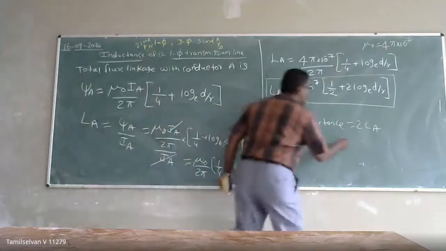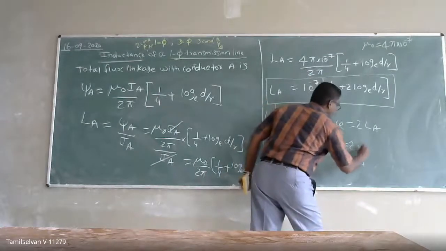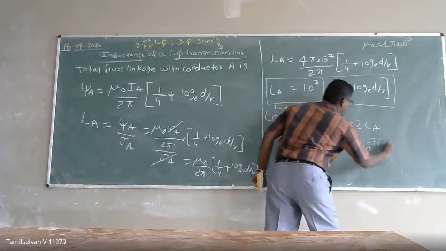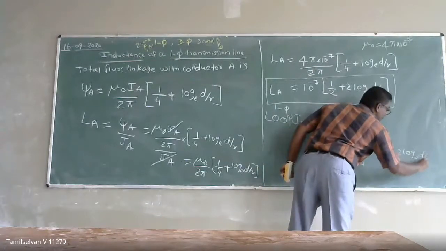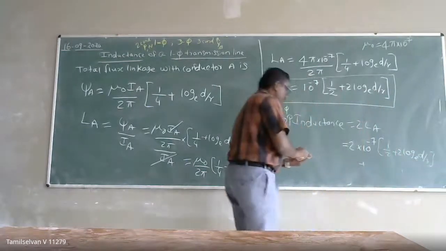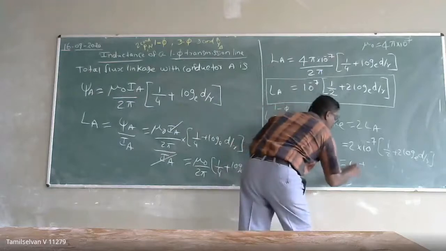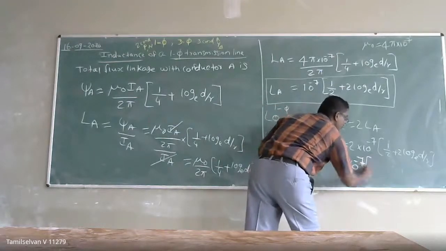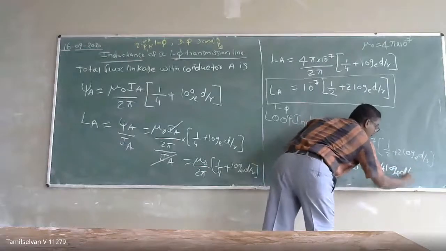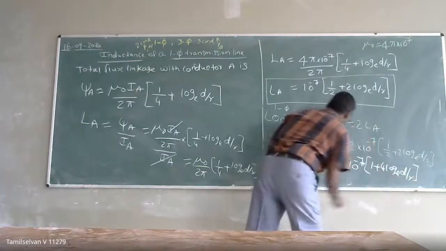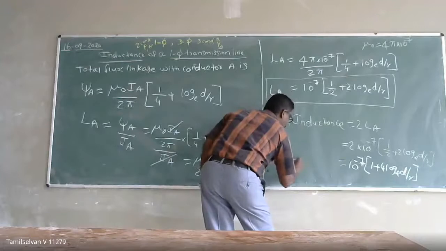So that is equal to 2 into 10 power minus 7, 1 by 2 plus 2 log base e of D by R. So it means 10 power minus 7, 1 plus 4 into log base e of D by R. So this is going to be our loop inductance.